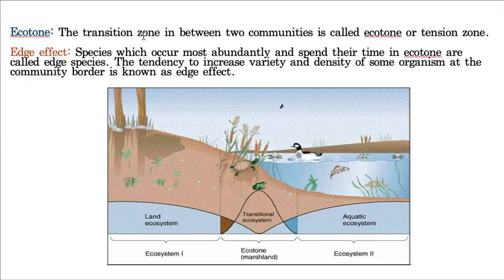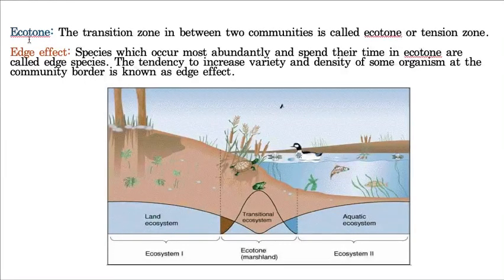Ecotone is a transition zone between two communities. Let us take here this is ecosystem 1 and this is ecosystem 2. Here ecosystem 1, in the given example, is a land ecosystem, that means a terrestrial ecosystem, whereas ecosystem 2 is aquatic, that means a water ecosystem.